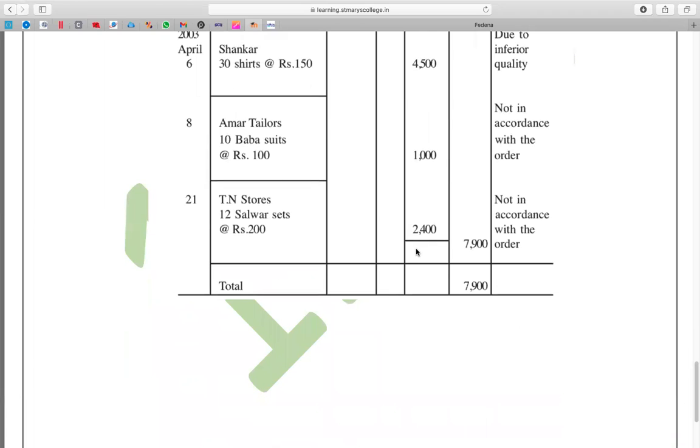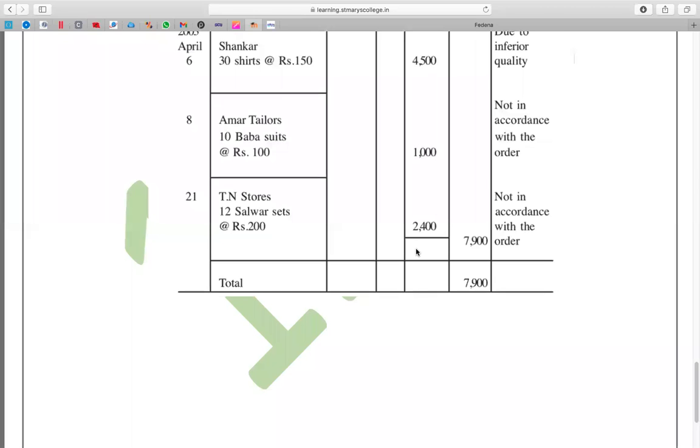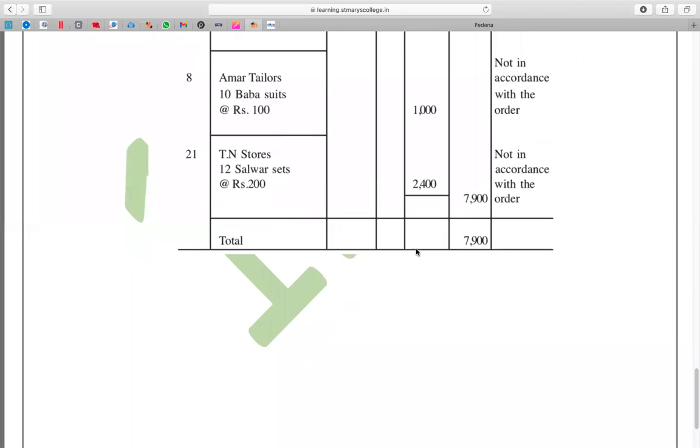Instead of writing all these items in the sales account, we simply write by sundries. Sundries means various, and we write this amount 7,900.